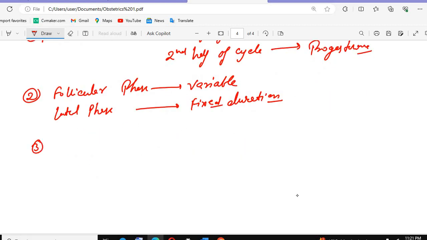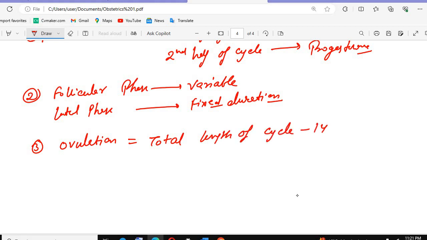What will be the day of ovulation? The day of ovulation is the total length of the cycle minus 14. Total length of the cycle minus 14 will be the ovulation day.